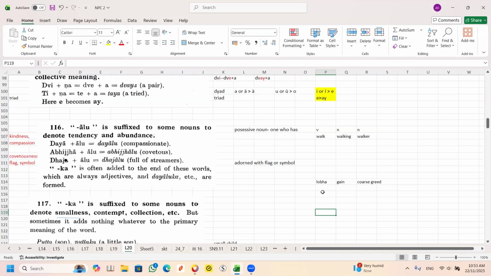More subtle than this is "raga". Then "tanha" is more subtle than that.